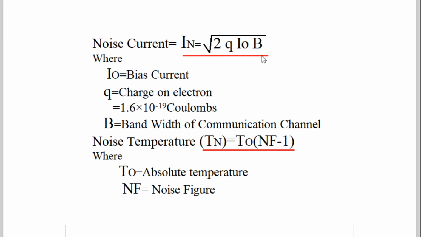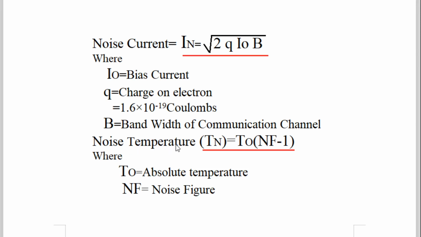I0 is called bias current. So noise current In is equal to under root 2qI0B. I0 is a bias current, q is the charge on electron, 1.6 into 10 raised to minus 19 coulomb, and B is the bandwidth of the communication channel.